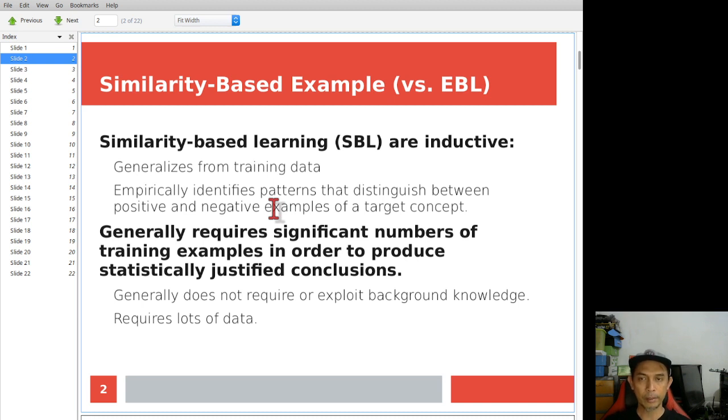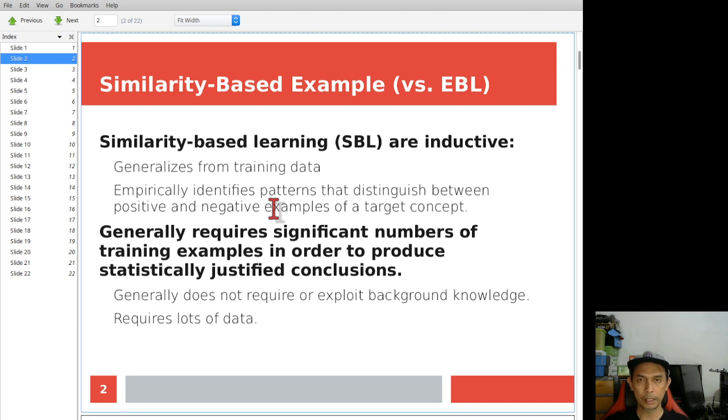in order to obtain the target concept. And this kind of learning model, the SBL learning model, requires a huge number of training data in order to produce a good conclusion based on statistics.